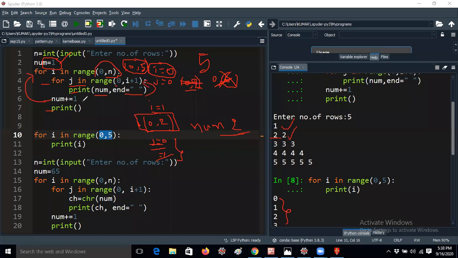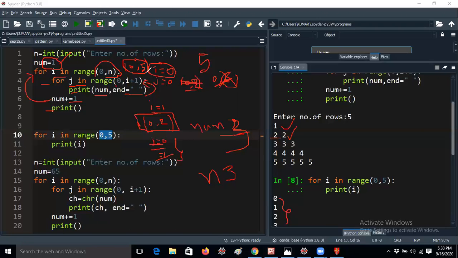Then it will move to the number plus equal to 1. Number is already 2 now. So 2 plus 1 means it will be 3. Otherwise I'm writing here number equal to 3 now. Okay. So then I'm taking like 1 minute. Here it will enter into the i loop now.